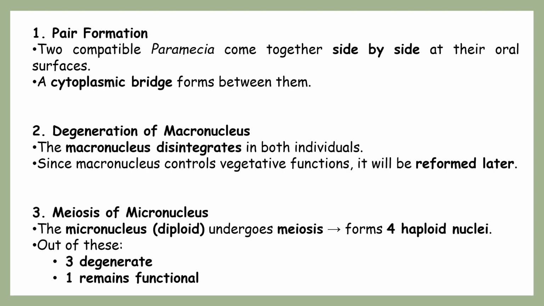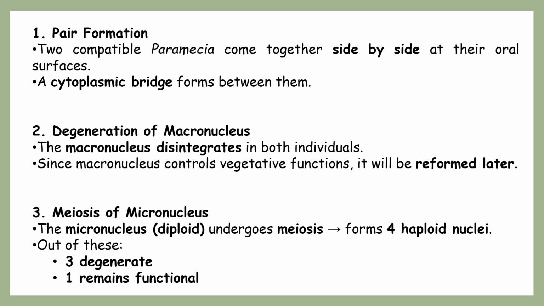Once this union is done, all of you know that Paramecium contains two nuclei: the macronucleus, which is larger in size, and the micronucleus, which is smaller in size. The macronucleus does not play any role in the conjugation process. So once the temporary union is done, the macronucleus present in these two united individuals disintegrates in both. Later it is reformed, but in conjugation the main role is performed by the micronucleus.